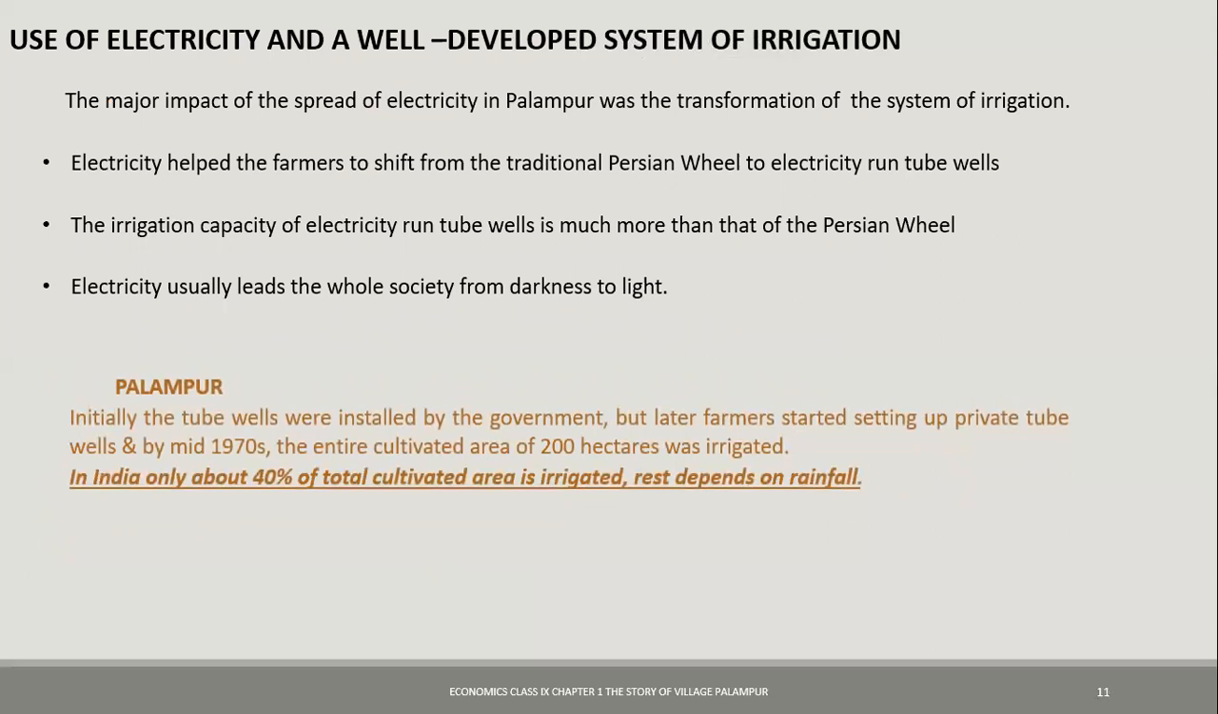In Palampur, initially the tube wells were installed by the government, but then later on when the farmers saw that the other farmers who had the tube wells were doing better, they installed it privately as well. So by mid-1970s, the entire cultivated area of 200 hectares was irrigated by tube wells. In India, only 40% of total cultivated area is irrigated. Rest depends traditionally on rainfall.